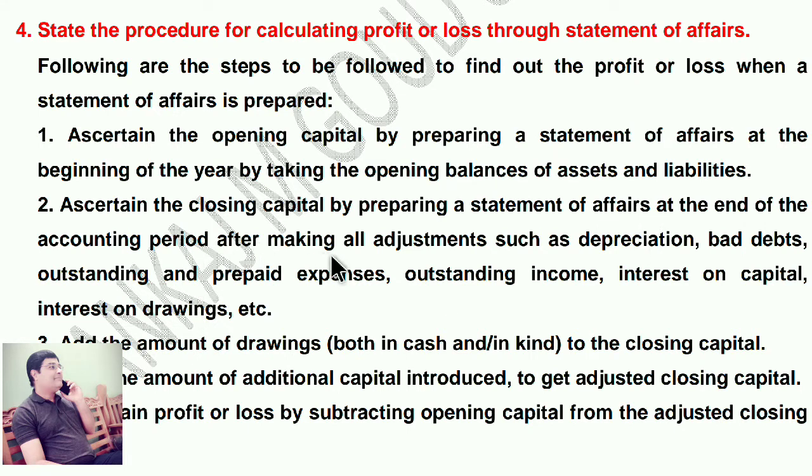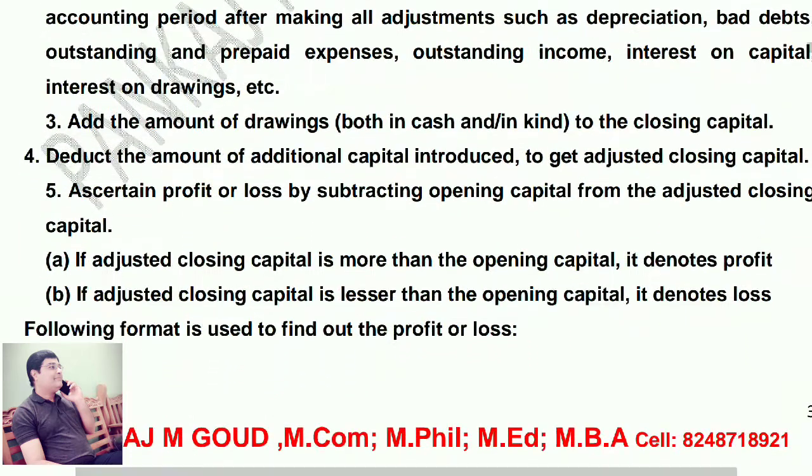After making all adjustments such as depreciation, bad debts, outstanding and prepaid expenses, outstanding income, interest on drawing, etc. Add the amount of drawings both in cash and in kind to the closing capital. Deduct the amount of additional capital introduced to get adjusted closing capital.